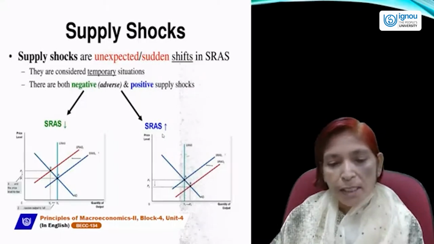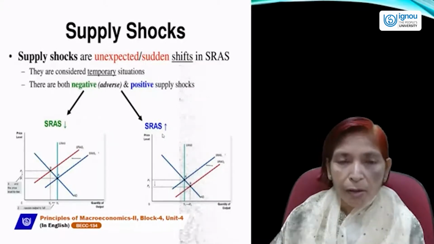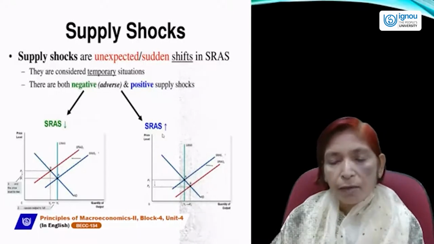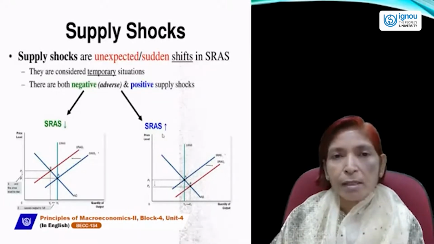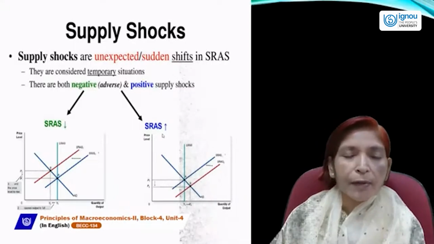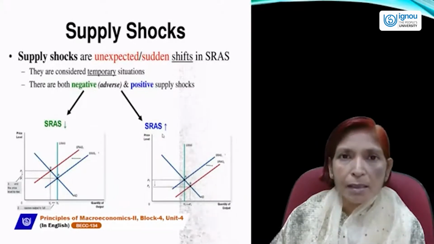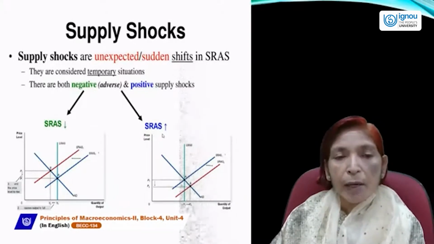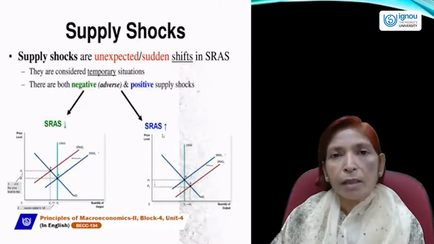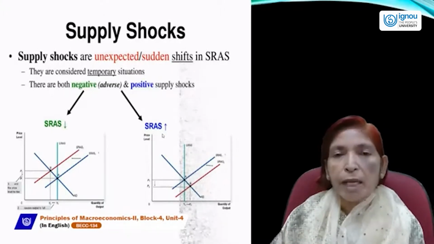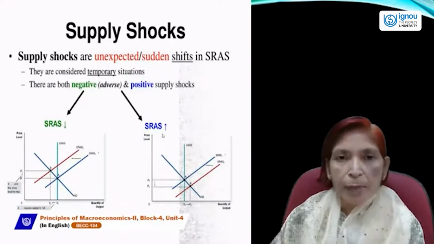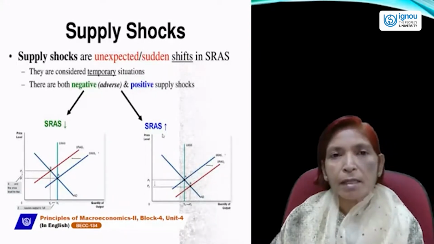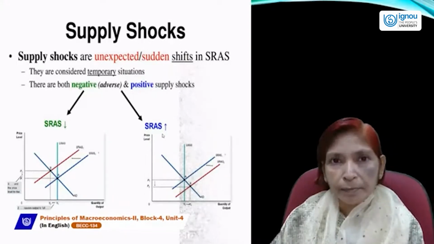At this point, price level will fall from P1 to P2 and income level will rise from Y1 to Y2. And this is the very simple situation that if aggregate supply increases, if there is abundant production in the economy, then price level automatically falls. Because price level basically depends upon demand and supply.